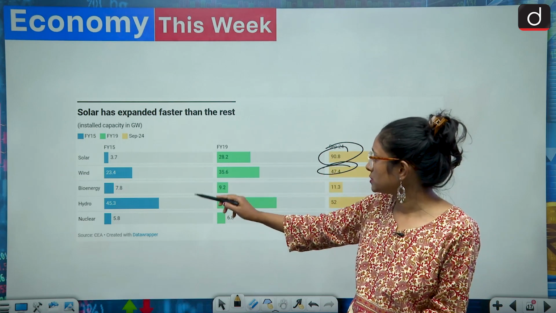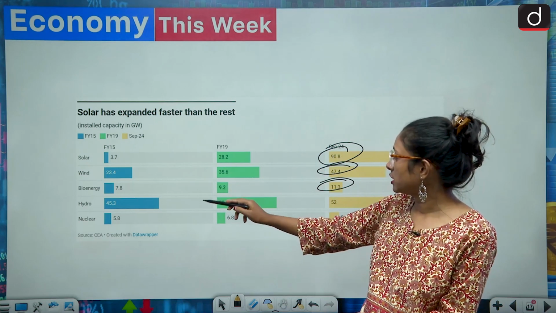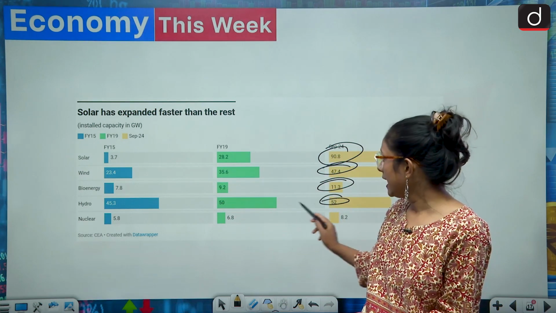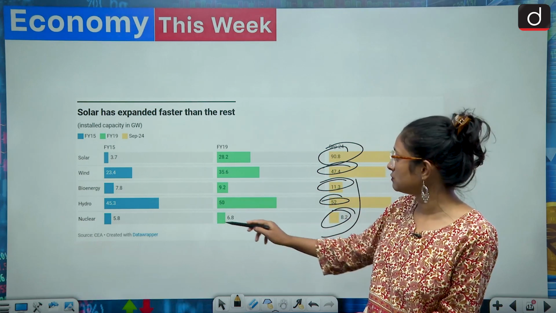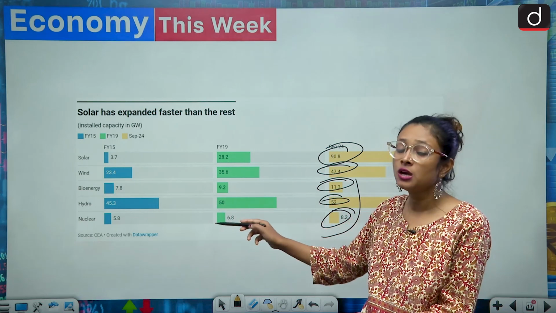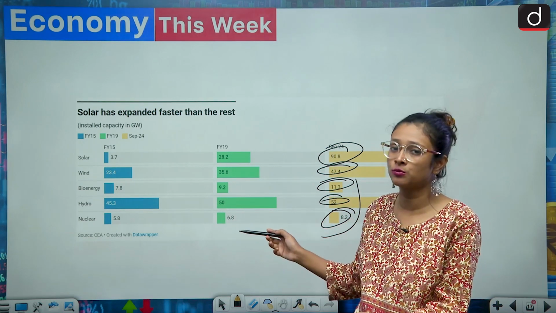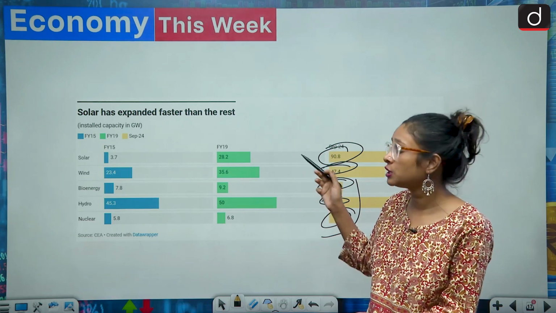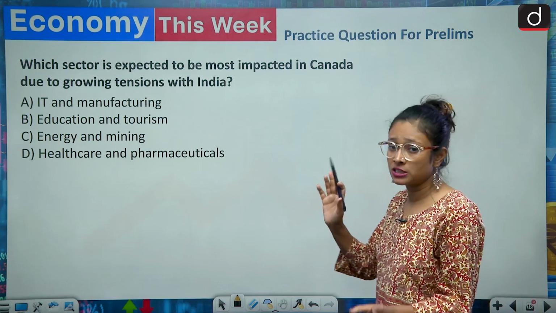Bioenergy has gone from 7.8 to 11. Hydro from 45.3 to 52, and nuclear from 5.8 to 8.2. So these are the three areas, bioenergy, hydro and nuclear, where we have to work and increase their contribution so that we can achieve our renewable energy target. So that's it for the discussion part.